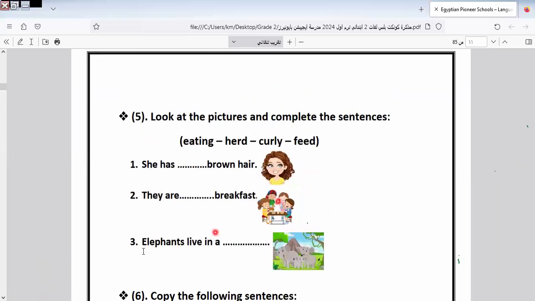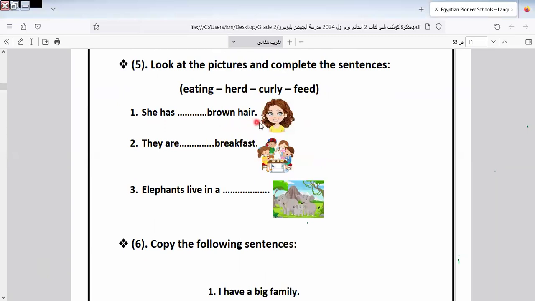Here we have, look at the pictures and complete the sentences. I have space brown hair. This is the hair called what? You can see, curly. I think our girls go to the hairdressers and you know the curly, the straight, and so on. Okay. She has curly brown hair. Space breakfast. They are eating breakfast. Here is, elephant lives in what? In herd.